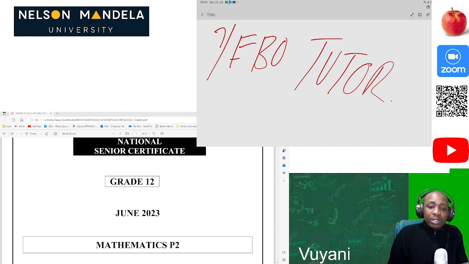So today we'll be doing the full memo for this question paper two, which you wrote in your June exams, which was quite nice, I think, because we had covered everything in the paper. But let's just do the memo. So in the group, students were also asking for us to look at trigonometry as well as Euclidean geometry first. So today we're gonna look at the section of trigonometry and Euclidean geometry.